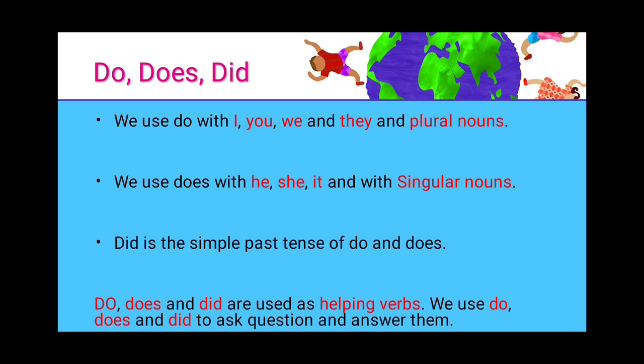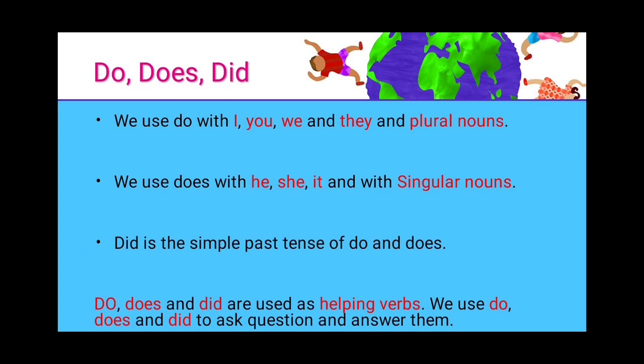Now let's start with do, does, did. We use do with I, you, we and they and plural nouns. So when do we use do? The author says we use do with I, you, we and they, and also with plural nouns.